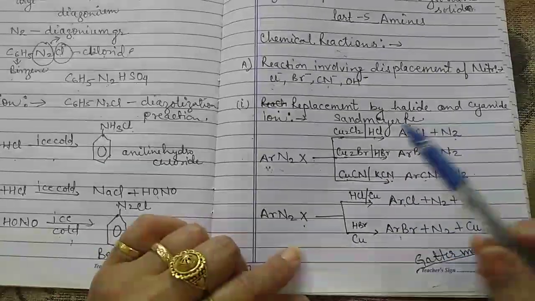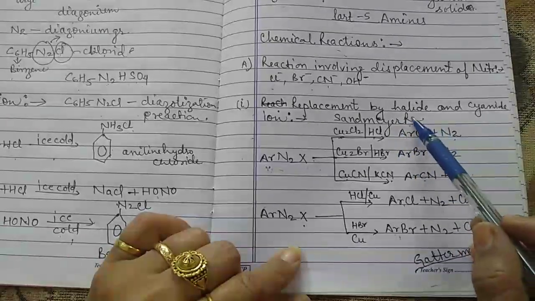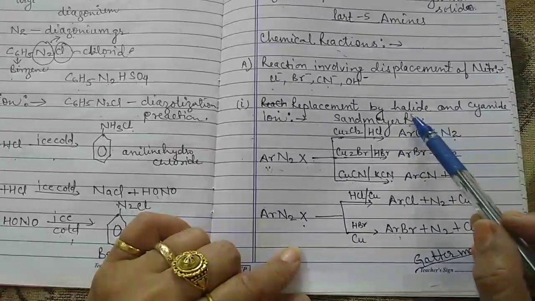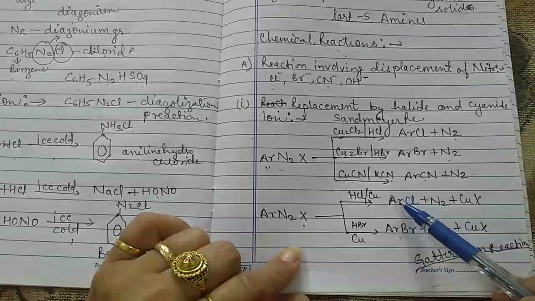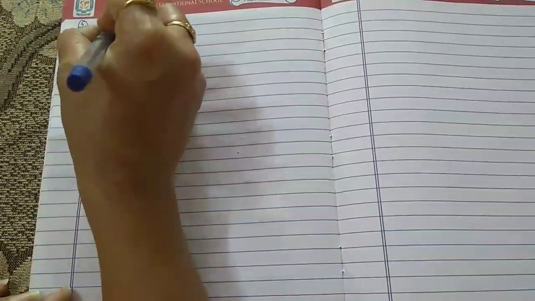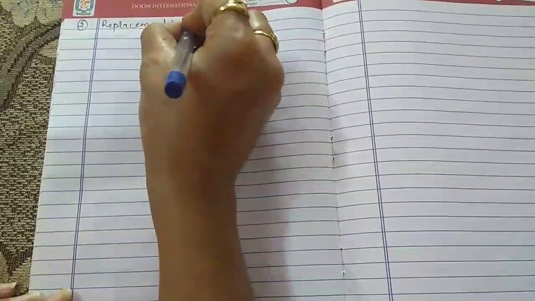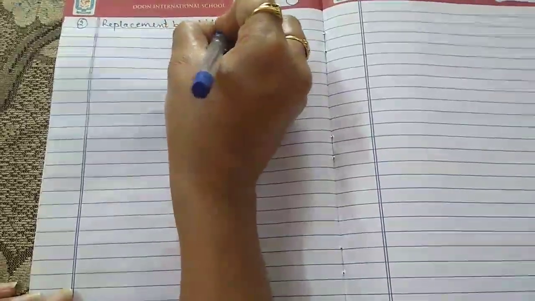From this method, we get ArCl in a good amount in comparison to the Gattermann reaction. Now the next reaction is called replacement by iodide ion.